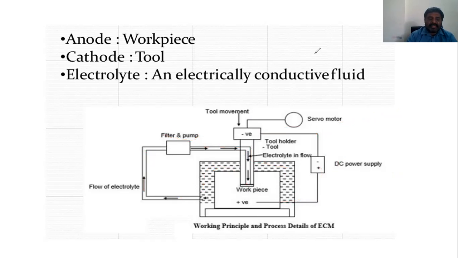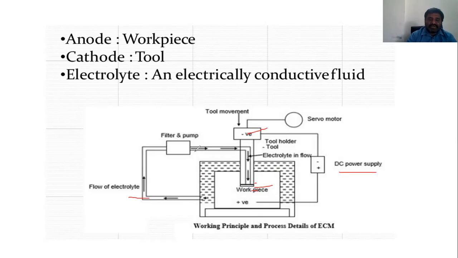If I talk about the elements of the process, what are the elements we are taking here: the cathode as the tool, the anode as the workpiece, a DC power supply source, and the electrolyte. And a very important point is that there will be a gap between the tool and the workpiece. That is also an element of the process.